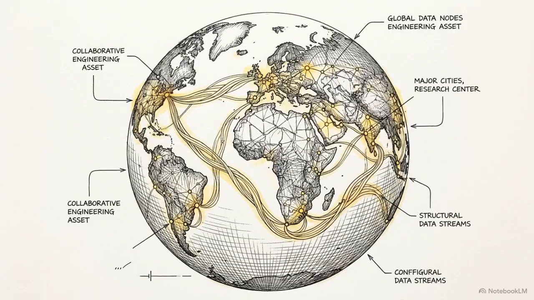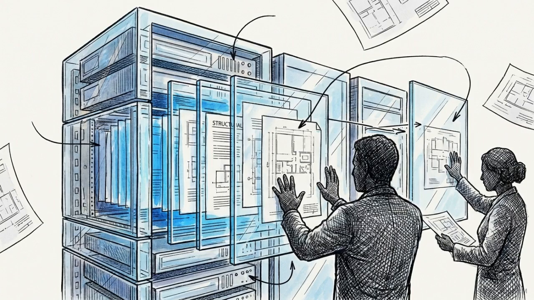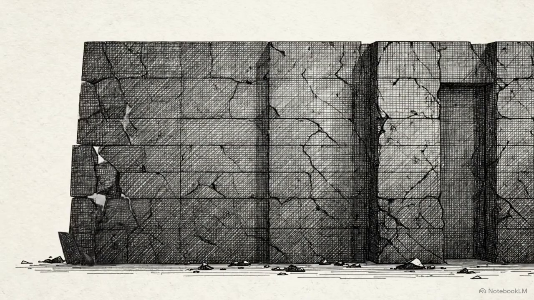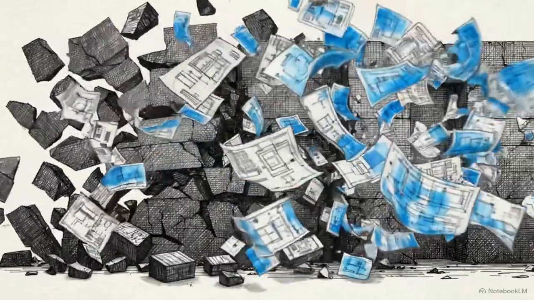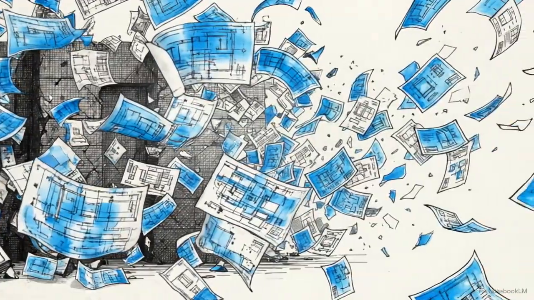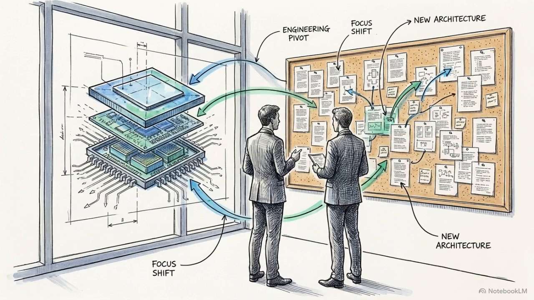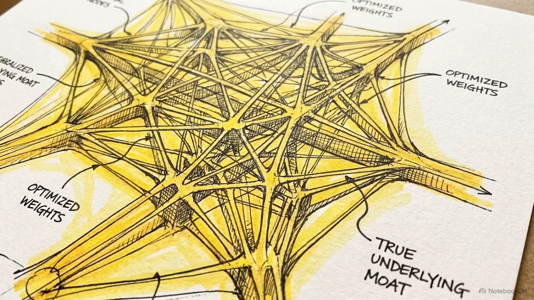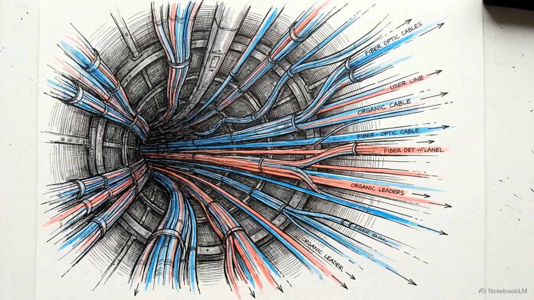The scale of the System Prompts Leaks repository identifies it as a global, collaborative software engineering asset. Researchers consistently extract operating instructions from even the most advanced models, demonstrating that prompt exfiltration has become functionally inevitable. While AI vendors protect their intellectual property, relying on prompt obfuscation to maintain a competitive advantage is a dead strategy. Because the blueprints for the AI operating system are now public, enterprise laboratories are pivoting their engineering focus. With the meta prompt exposed, the true enterprise moat is the optimization of underlying neural weights and the pure speed of their API orchestration layers.